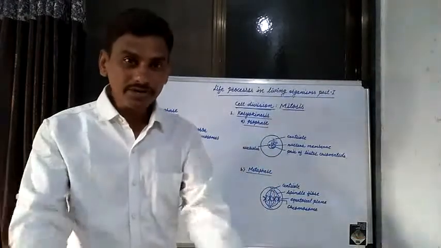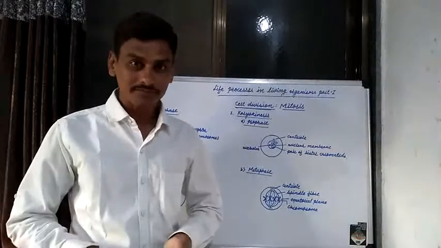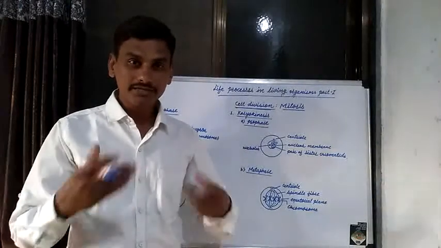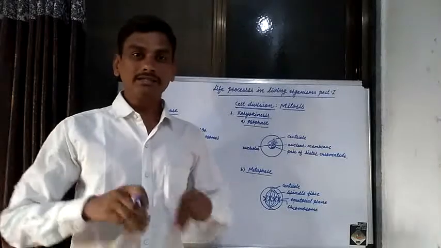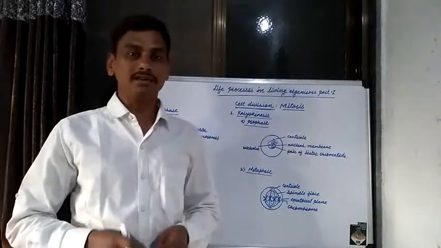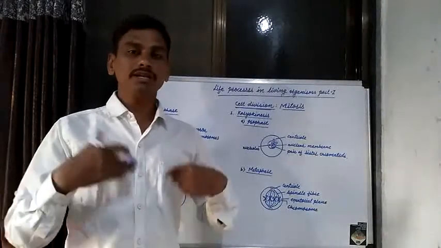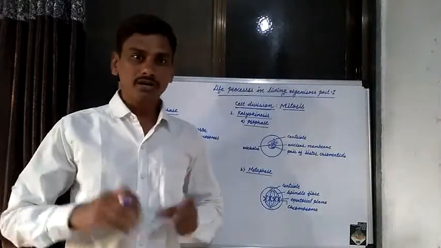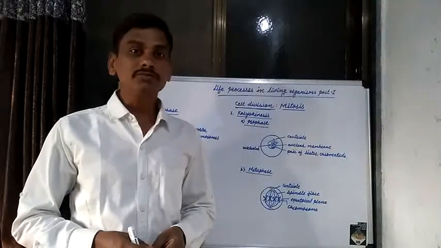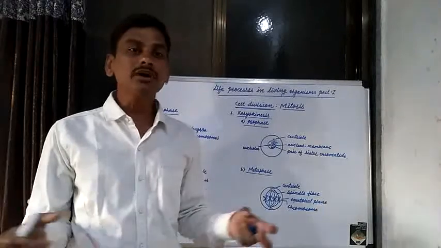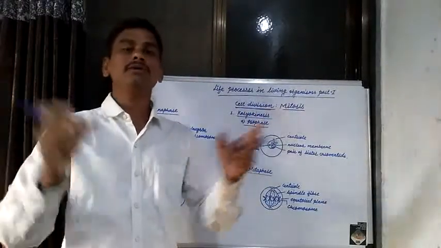But in multicellular living organisms, cell division is carried out, and from a single cell many cells are formed, from cells various tissues, from tissues various organs, and from organs an organ system. When the organ systems collect together, they form one multicellular living organism.